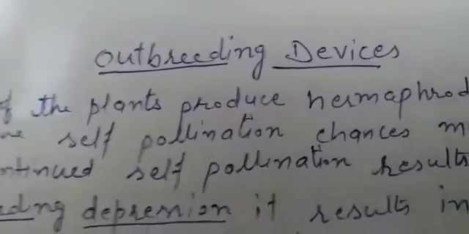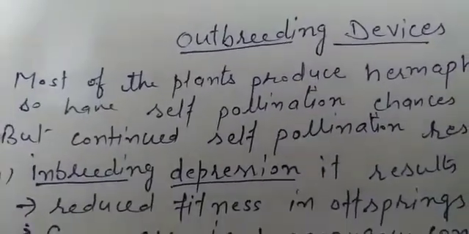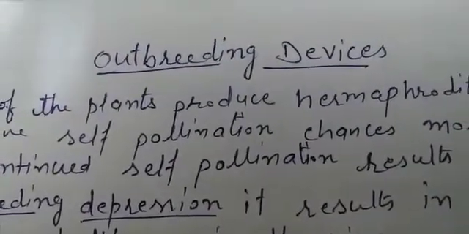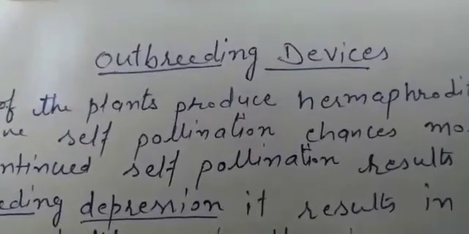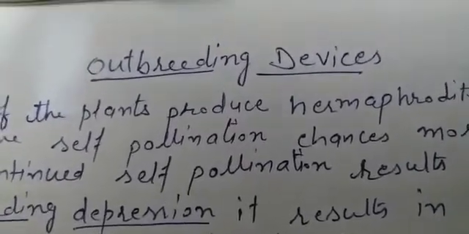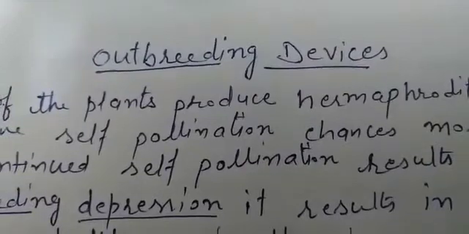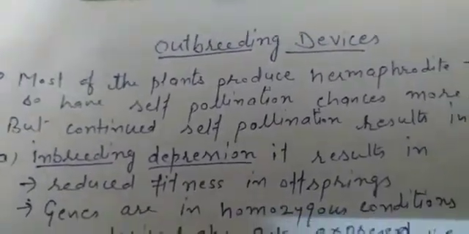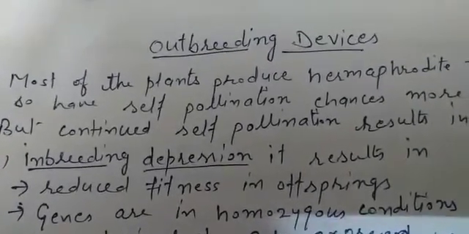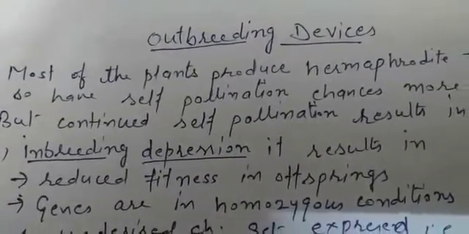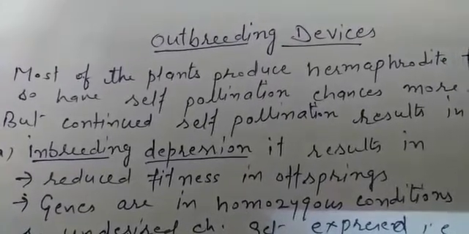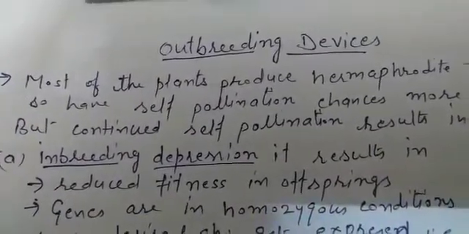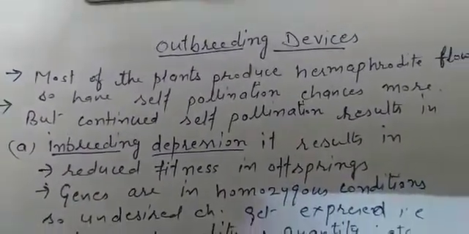Now, in plants, self pollination occurs when the pollen grains from the anther fall on the stigma of the same flower. Now, there is a great problem then. Why does it happen? Because most of the plants produced are hermaphrodite. Hermaphrodite means having male and female parts in the same flower. And we call it self pollination. We have already done it, beta, right?